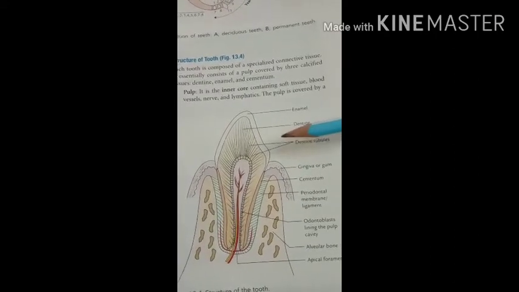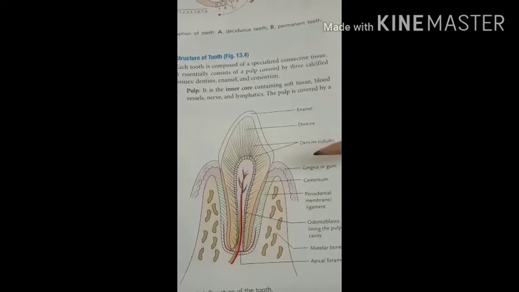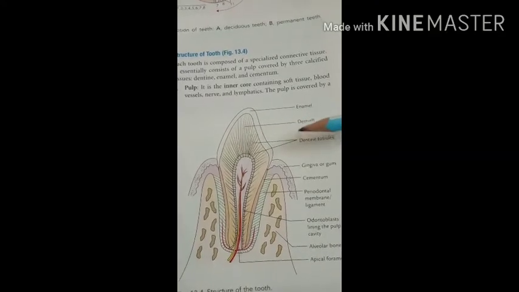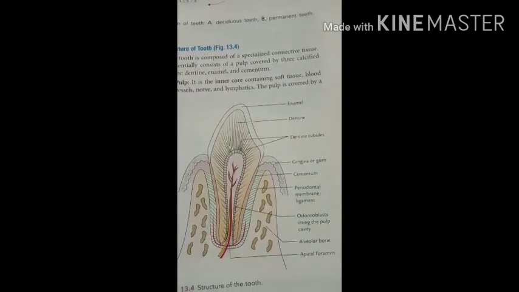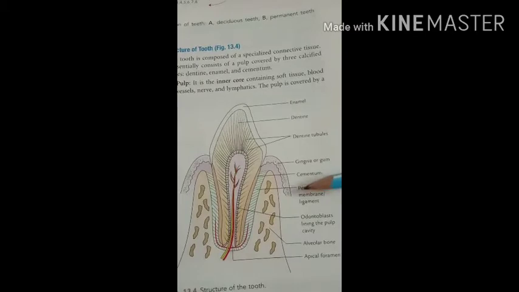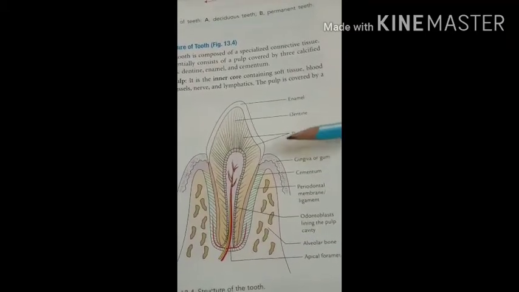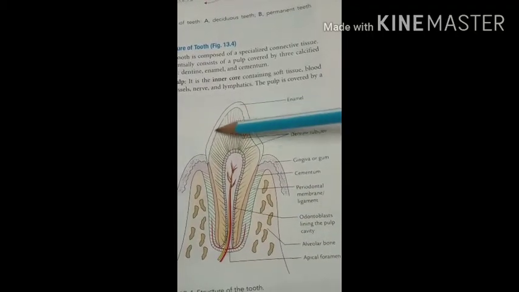It consists of diverging dentinal tubules containing the fibers of odontoblast cells. It consists of calcium and organic matter, same as bone. The substance immediately surrounding the tubule is relatively thicker, forming the dentinal sheath. So here the dentinal sheath is present.